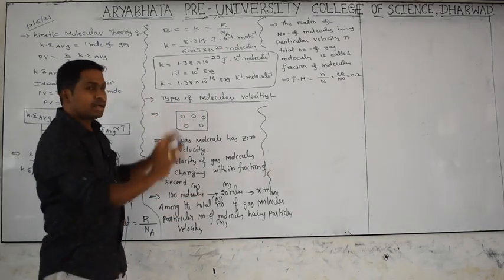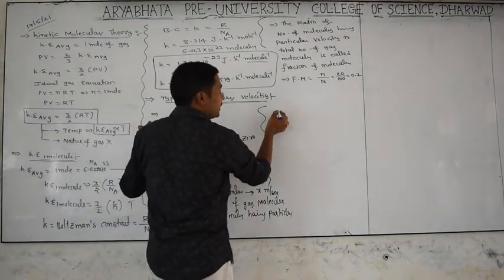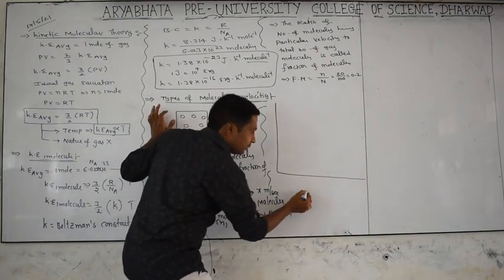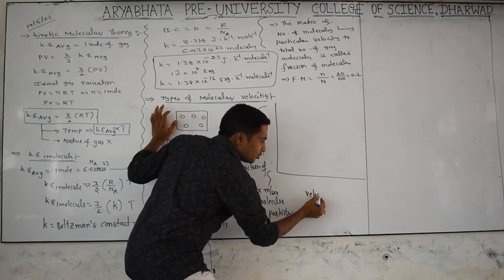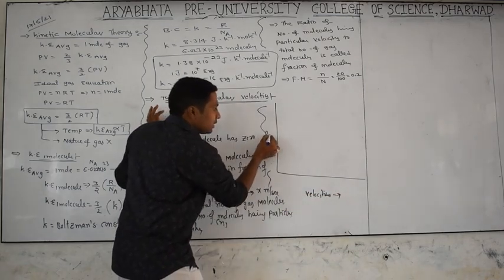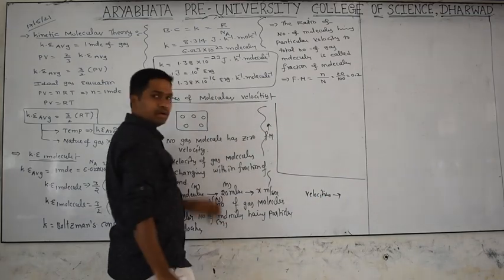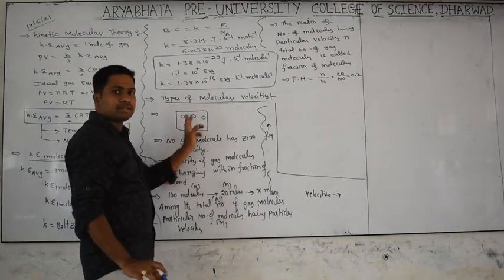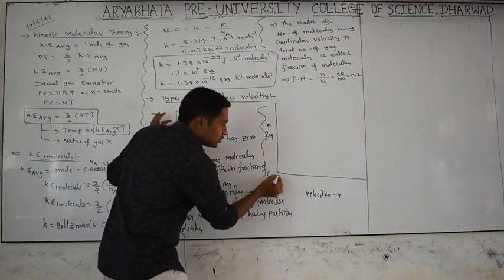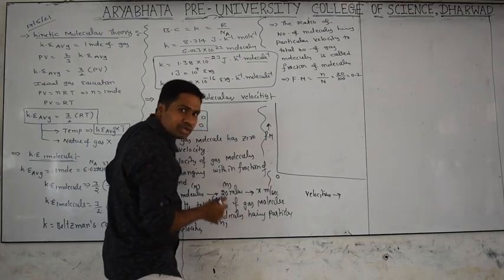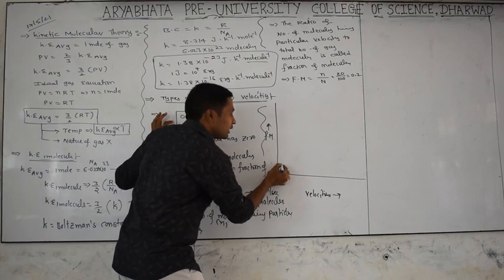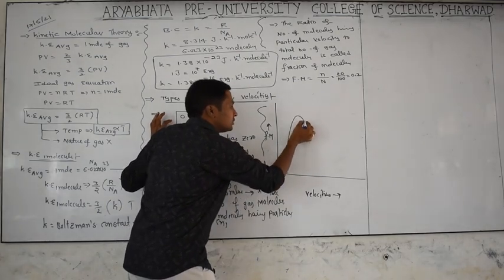Now you are taking a gaseous sample. We are discussing some important things. You have to observe very carefully. The concept is very important. I am taking the velocities of gas molecules on the x-axis and the fraction of molecules on the y-axis. You have taken a gaseous sample, in that some number of molecules will be there. Now this is velocity 0. Is there any molecule with 0 velocity? No. That's why the graph cannot start at the origin point. That's why we are getting a graph like this.